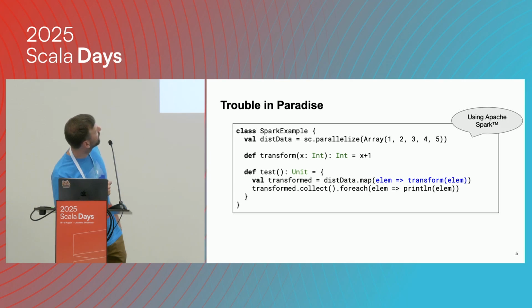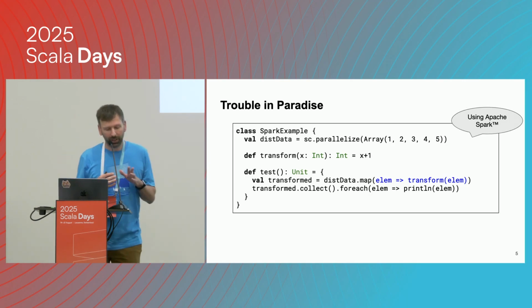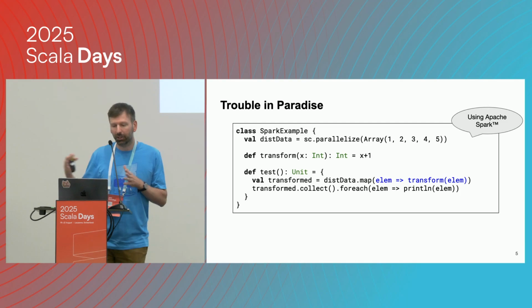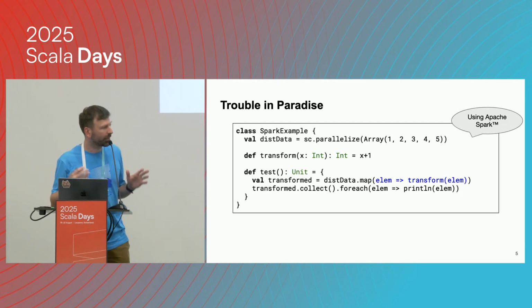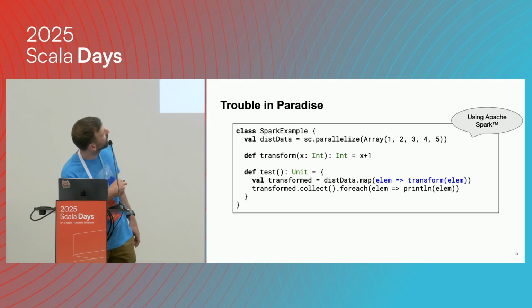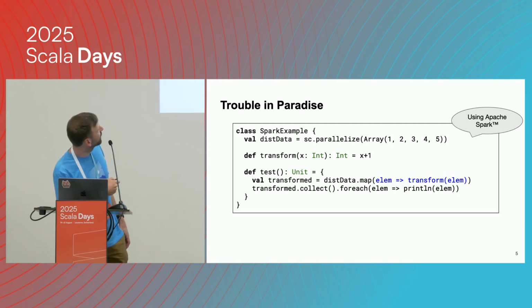It's actually a distributed data set, which means this can be a huge collection of data that is split across multiple workers, in general. So this could be terabytes of data. And of course, here I'm just initializing it for the sake of the example with a simple collection.